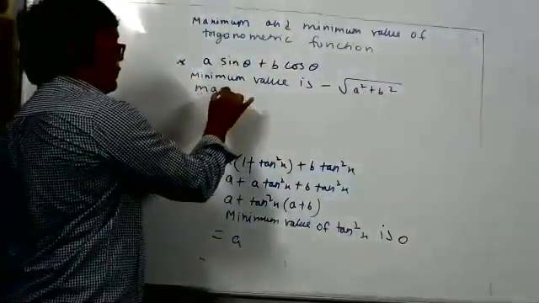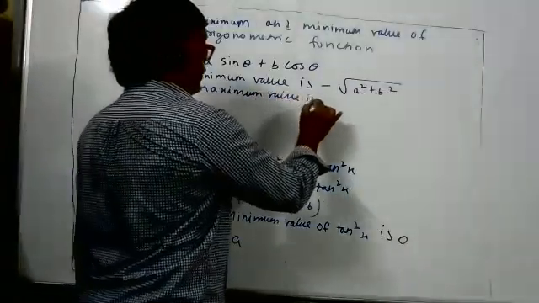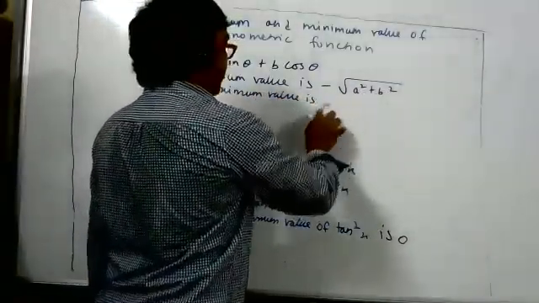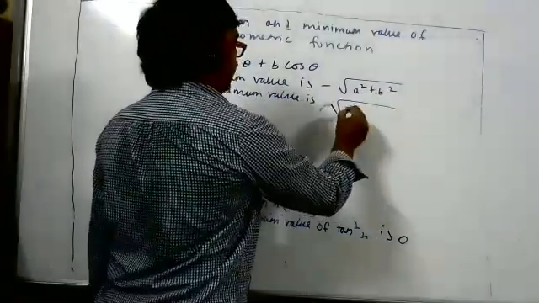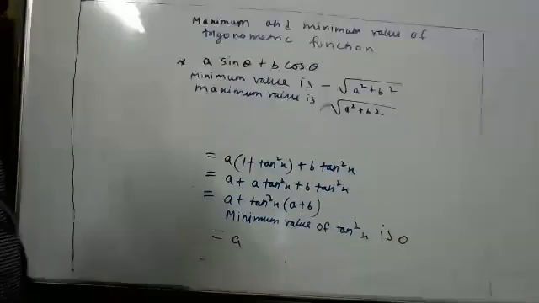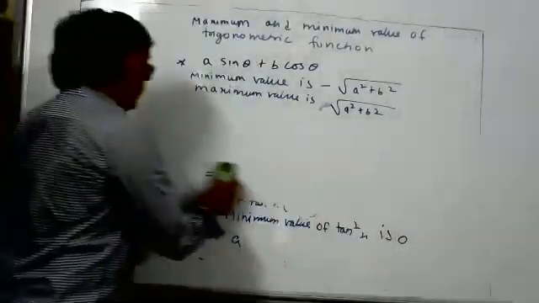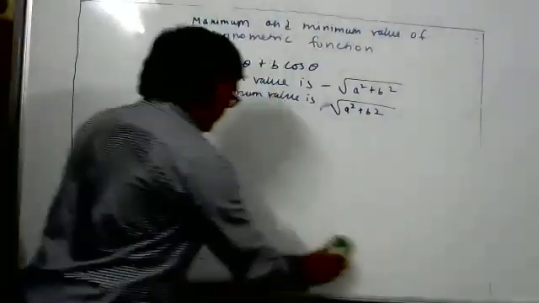The maximum value is plus, plus only, square root A square plus B square. A sine theta plus B cos theta, minimum value is minus square root A square plus B square. Maximum value is square root A square plus B square.